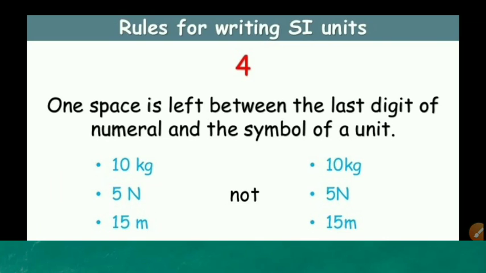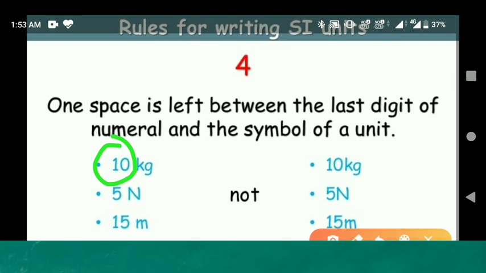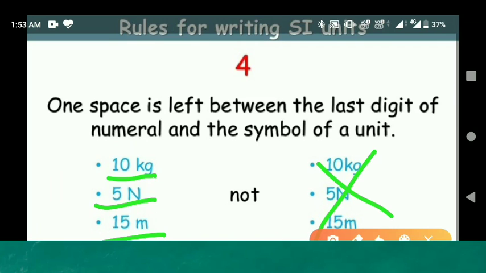Fourth one: one space is left between the last digit of the numerical value and the symbol of unit. At least one space between the numerical value and unit. Here we have one space: 10 kg, 5 N, 15 m. So this is a wrong method. Please use this method. One space is left between the last digit of numerical and the symbol of unit.